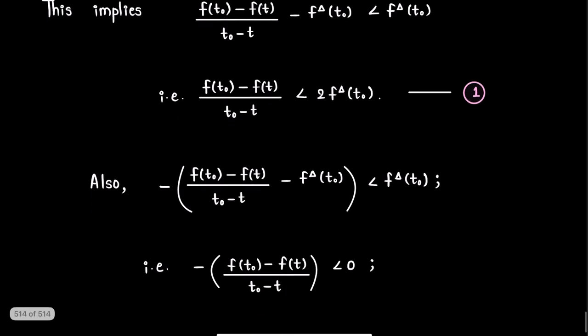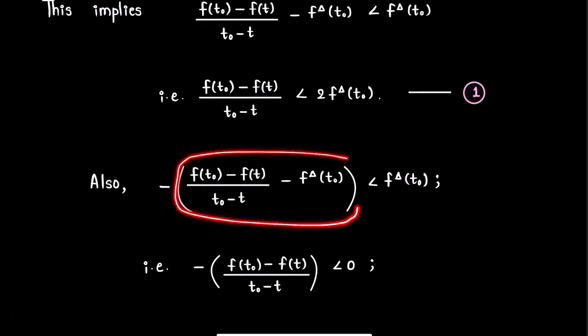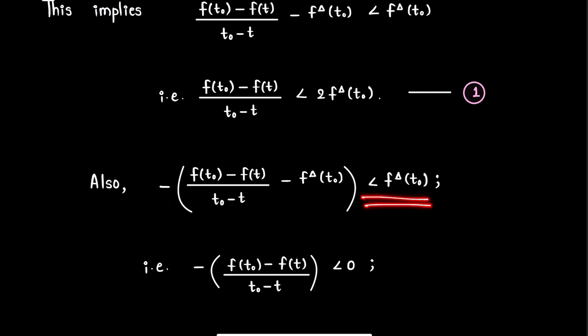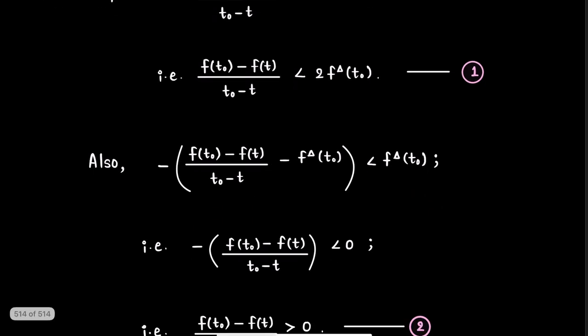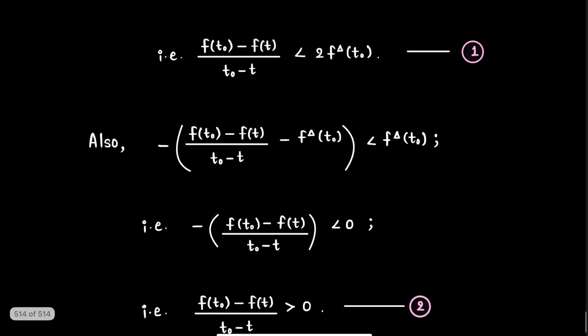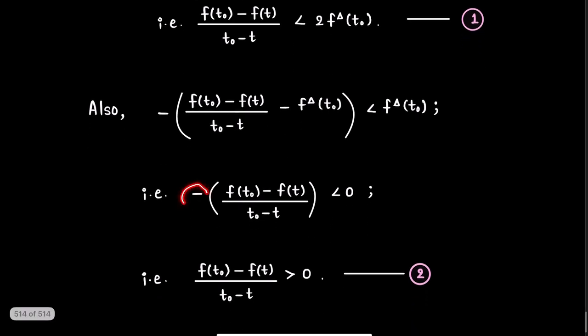And second possibility is that this term is negative, so here we have given minus sign, and it is less than epsilon, that is f delta t0. Further simplification gives minus of f of t0 minus f of t divided by t0 minus t is strictly less than 0. Now because of this minus sign, this inequality will be reversed and we get f of t0 minus f of t divided by t0 minus t is strictly greater than 0.